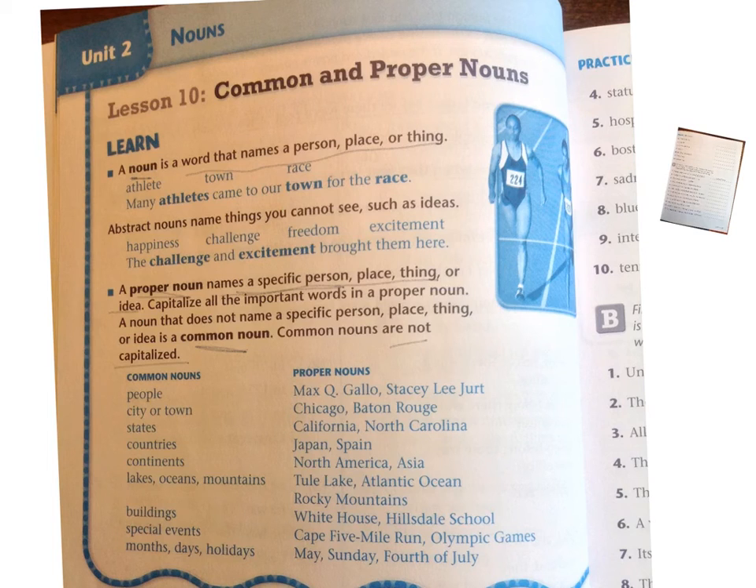All right, so you have a list down here of common nouns: people, city or town, states, countries, continents, lakes, oceans, mountains, and then, of course, buildings, special events, months, days, and holidays. And then you have an example of a proper noun for each one. So for people, you would have Max, Q, Galileo, and then you have some other examples through here that tell you how you would take one common noun and make it proper to be more specific.